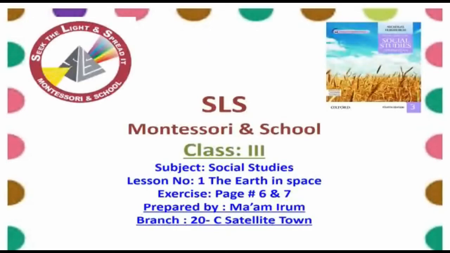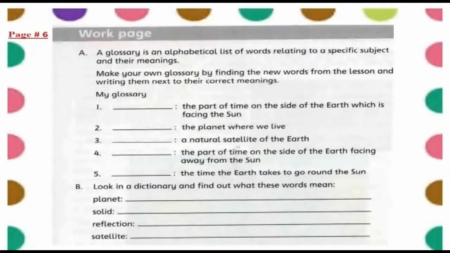Today we will do the exercise of lesson number 1, The Earth in Space, and it is on page number 6 and 7 of your book. First of all, we will do the work page. In work page A, we will make our own glossary, and a glossary is an alphabetical list of words relating to a specific subject and their meanings.